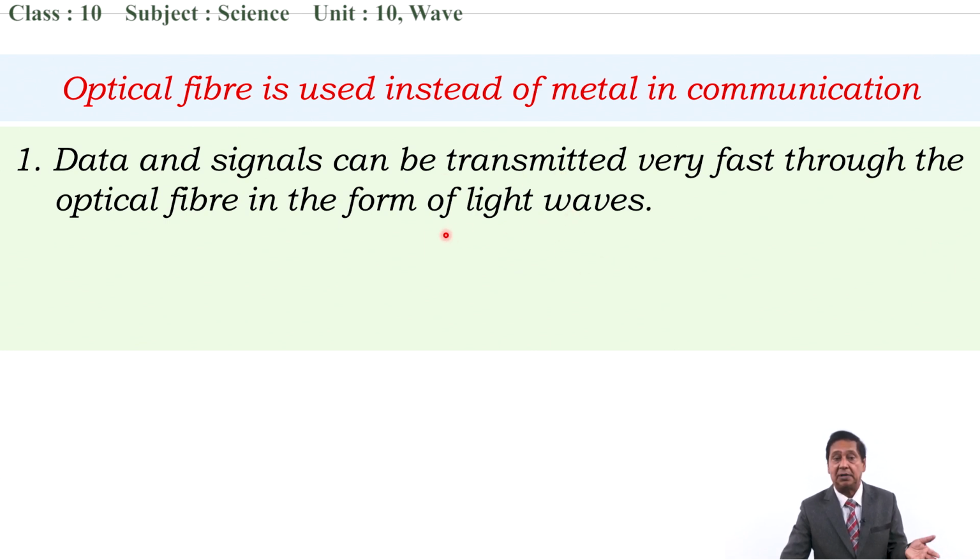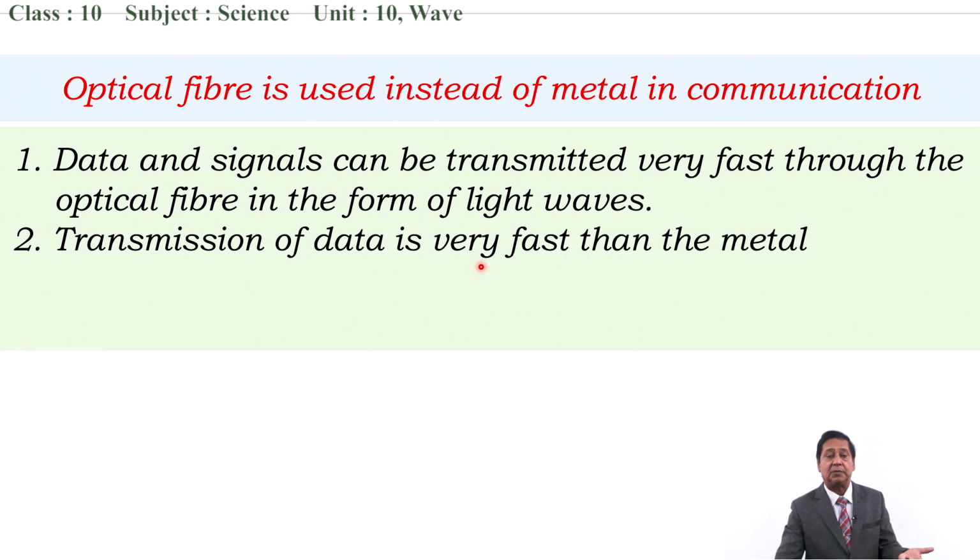Data can travel easily through the optical fiber and it is very fast. Transmission of data is much faster than that of metal. We cannot compare these two. Metal takes a little time to transmit data, but optical fiber doesn't take a lot of time. It transmits data within the blink of an eye.